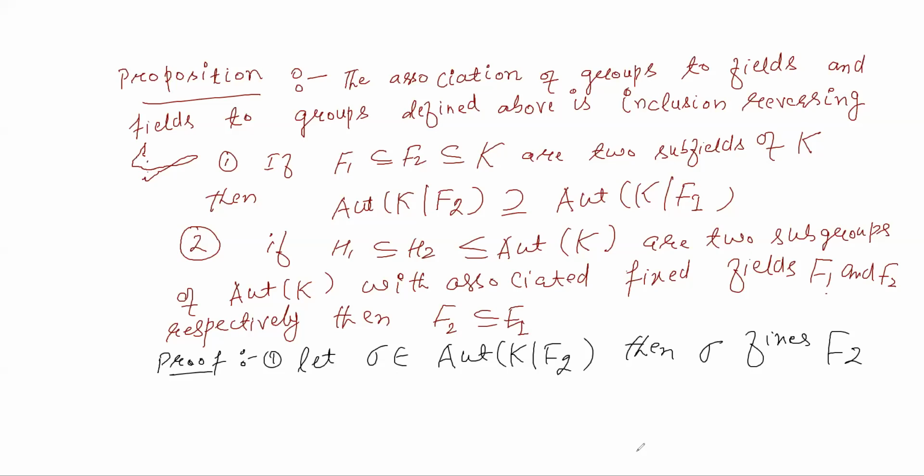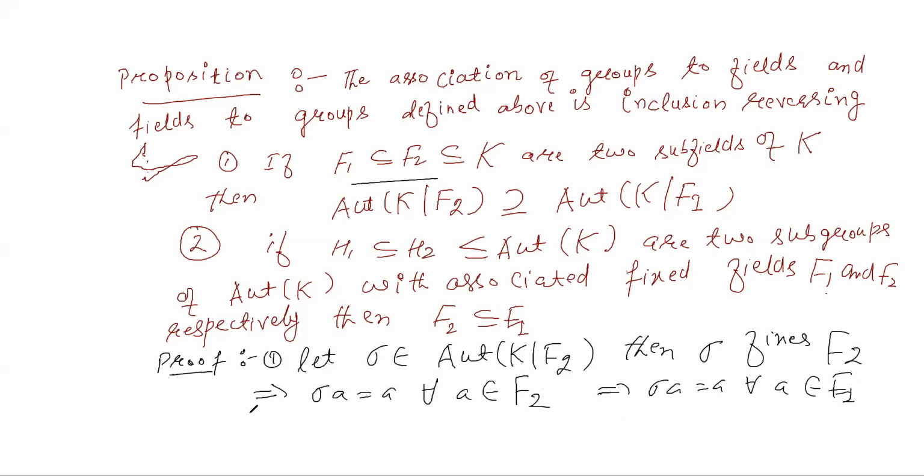So you have here, you are taking sigma in, so sigma fixes F2. It means what? Sigma a is a for all a in F2. But here F1 is contained in F2. So this means sigma a is a for all a in F1.